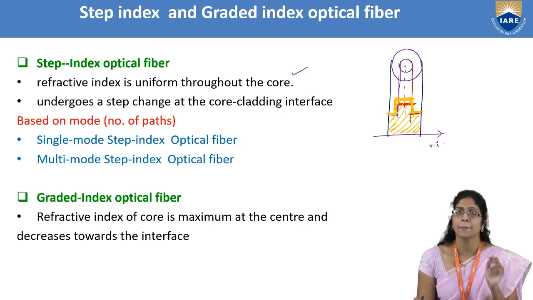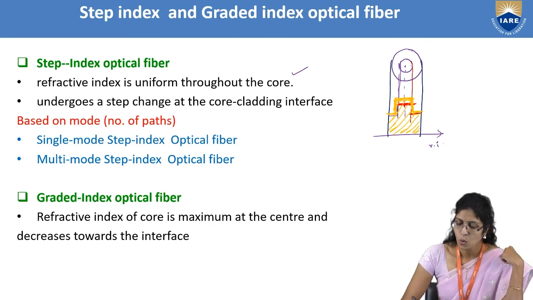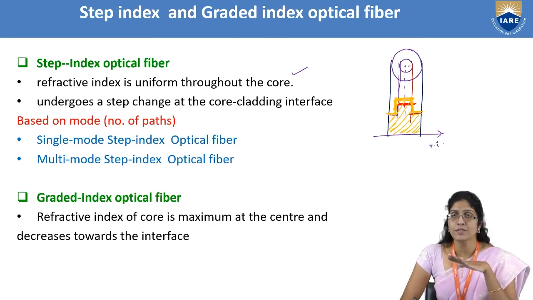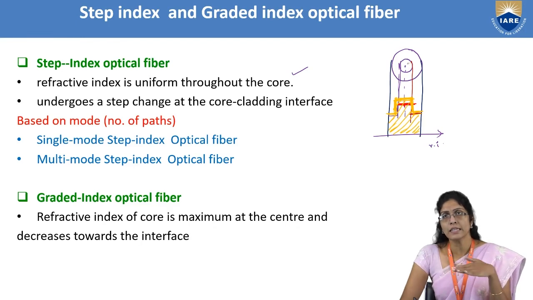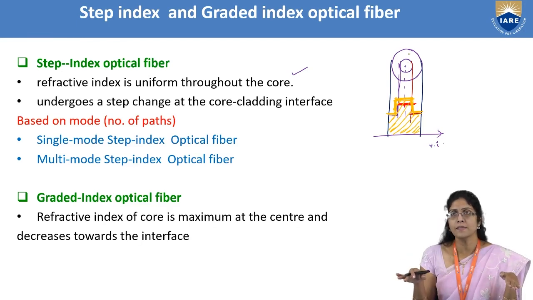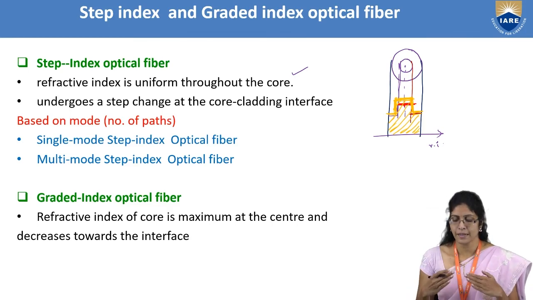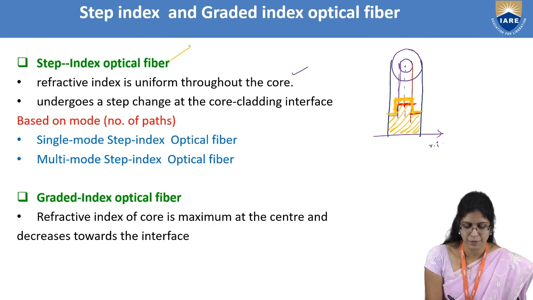Hence you call this type of fiber, in which the core has a refractive index which is uniform from the center towards the edges, and the cladding also is uniform but lower than that of the core, a step index optical fiber.